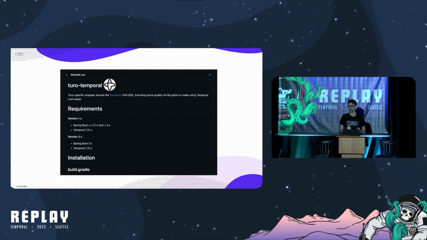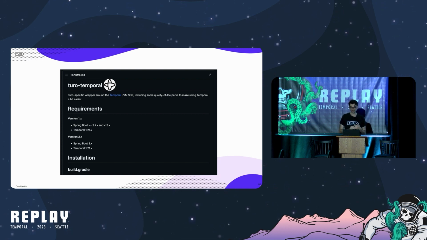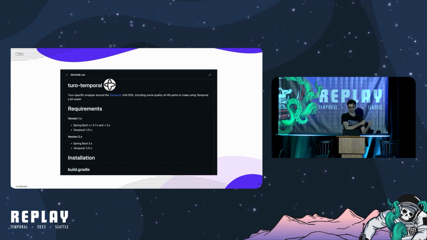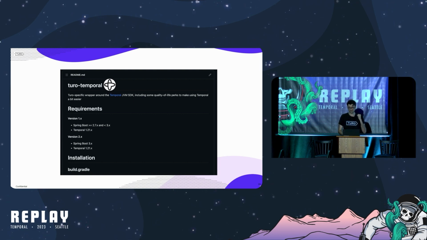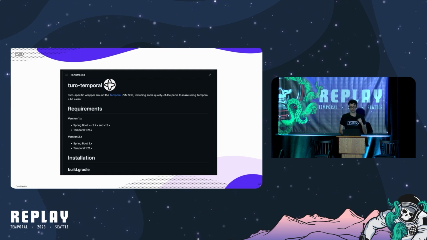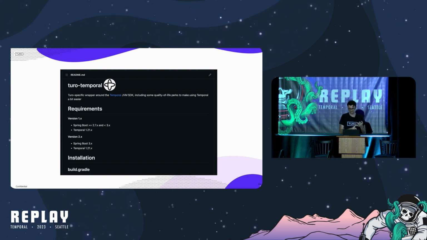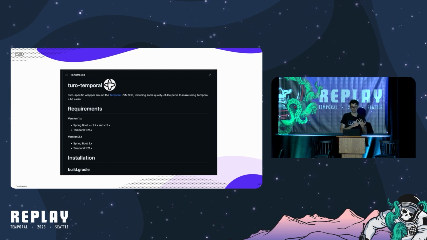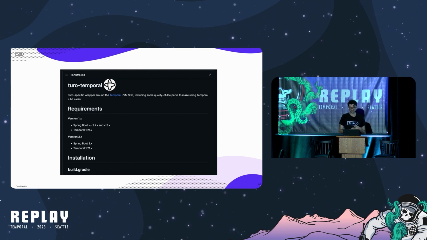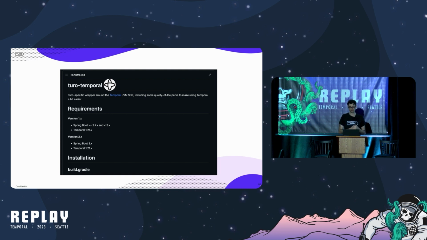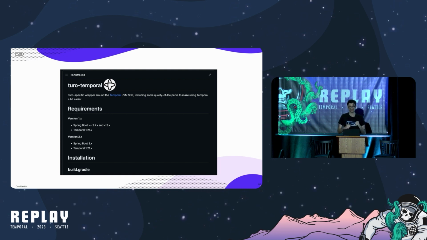With more and more teams reaching out, we began to focus on creating an internal Turo Temporal library. We had a goal of creating an internal library to simplify adoption by providing Turo-specific support for things such as Temporal Cloud connectivity, simplified worker and activity creation, and simplified scheduled workflow creation. In addition to an improved service creation process, this allowed us to launch Temporal-ready microservices in less than a week.